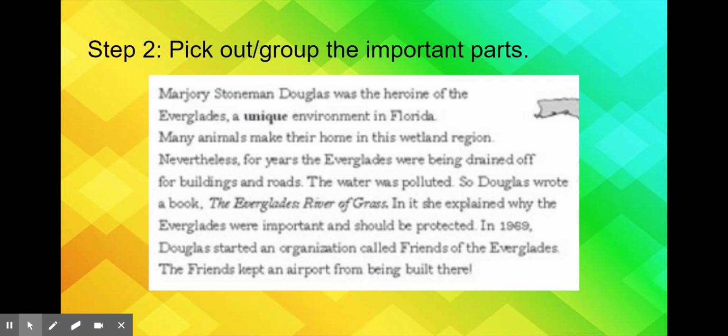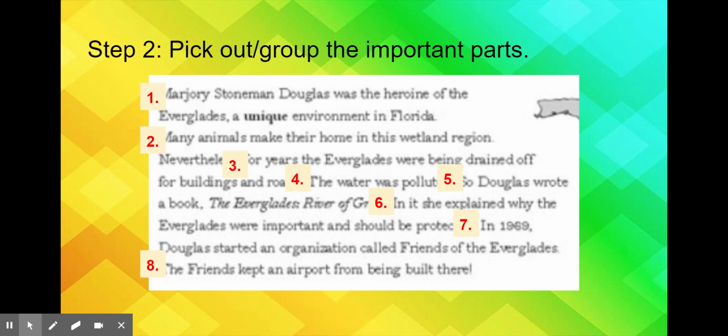So, Marjorie Stoneman Douglas, that's our first sentence, was the heroine of the Everglades, a unique environment in Florida. Many animals make their home in this wetland region. Nevertheless, for years the Everglades were being drained off for buildings and roads. The water was polluted. So, Douglas wrote a book, The Everglades River of Grass. In it, she explained why the Everglades were important and should be protected. In 1969, Douglas started an organization called Friends of the Everglades. The Friends kept an airport from being built there.